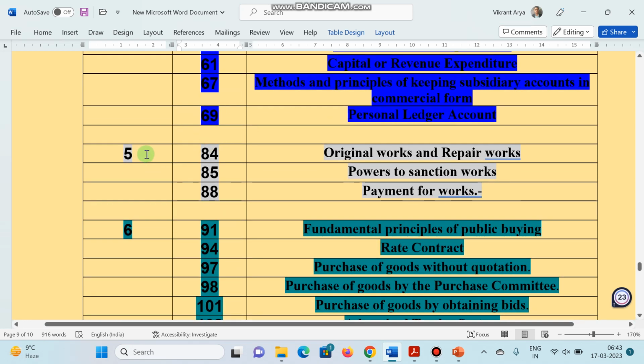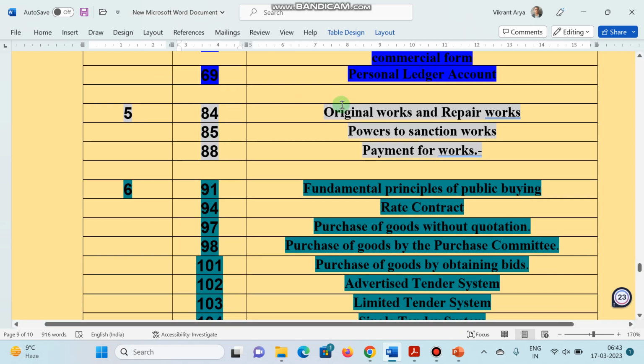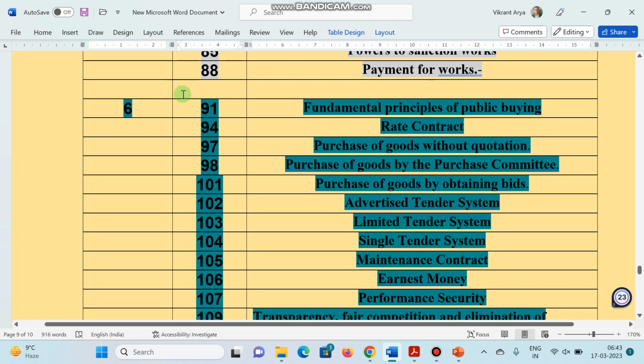Now chapter 5 of HPFR 2009. Rule 84, original works and repair works. Rule 85, powers to sanction work. Rule 88, payment for works. Now chapter 6 of HPFR 2009. Rule 91, fundamental principle of public buying. This is very important. Rule 94, rate contract. Rule 97, purchase of goods without quotation. Rule 98, purchase of goods by purchase committee. Rule 101, purchase of goods by obtaining bids.